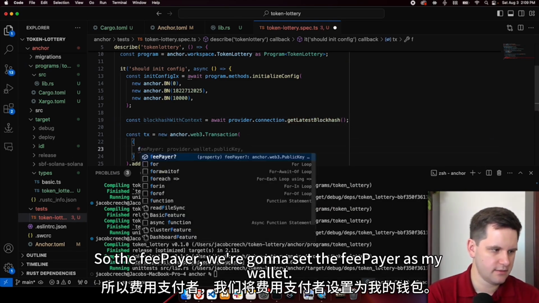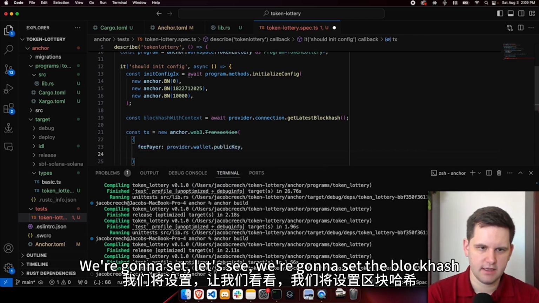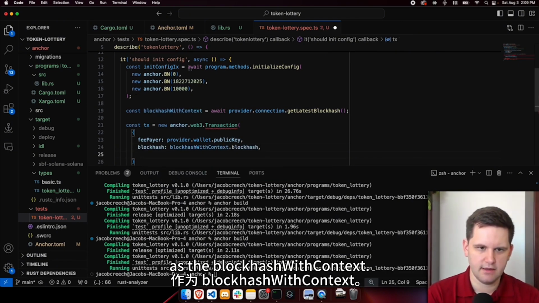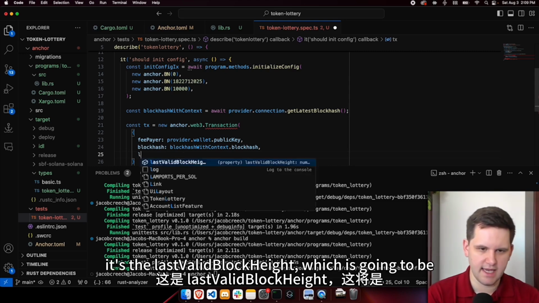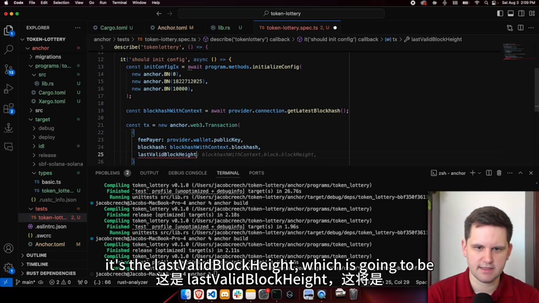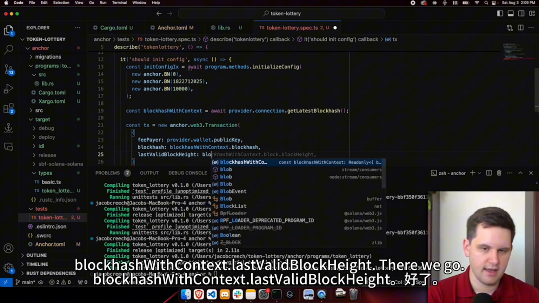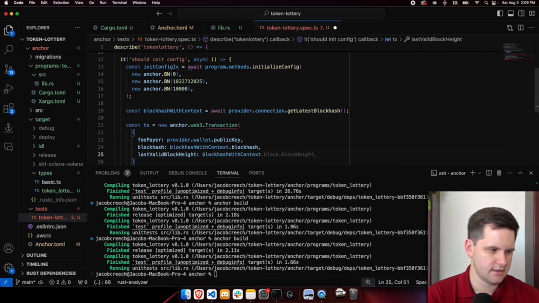So the fee payer, we're going to set the fee payer as my wallet. We're going to set the blockhash as the blockhashWithContext. And then finally, we're going to need the last valid block height, which is going to be blockhashWithContext.lastValidBlockHeight.